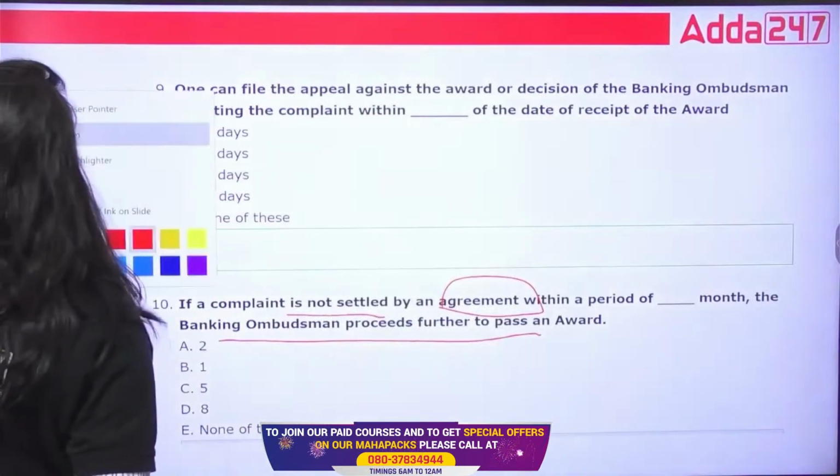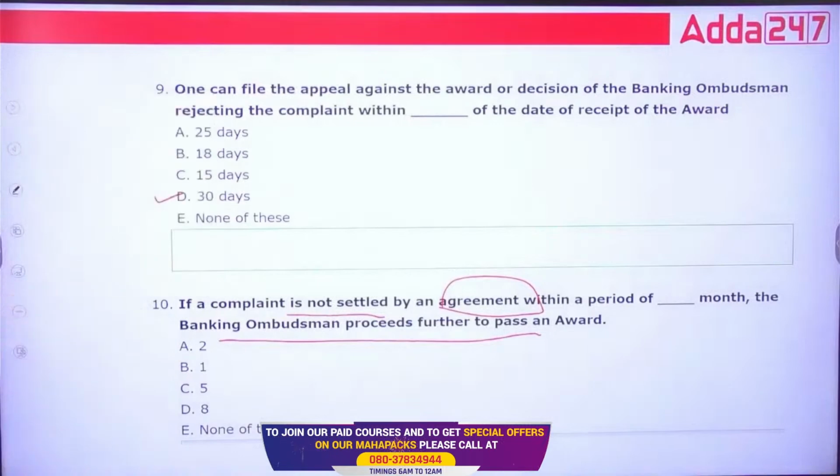So for the 10th one, the right answer will be within 1 month. So for the 10th one, B is the right answer for this question.